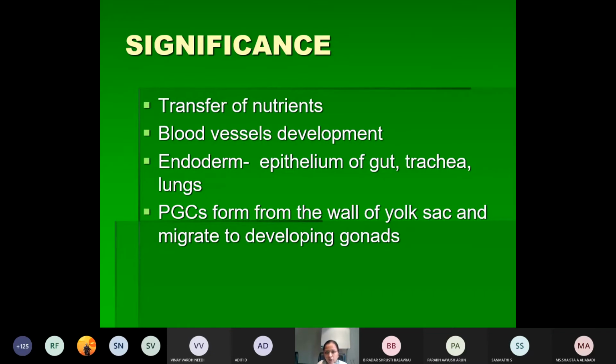So these are derived from the dorsal wall of the yolk sac, and they will be migrating to the developing gonad, and they will be converted to the primary oogonia. So whatever the primordial germ cells are there, from where are they derived? They are derived from the dorsal wall of the yolk sac. So these are the functions which are attributed to the yolk sac.